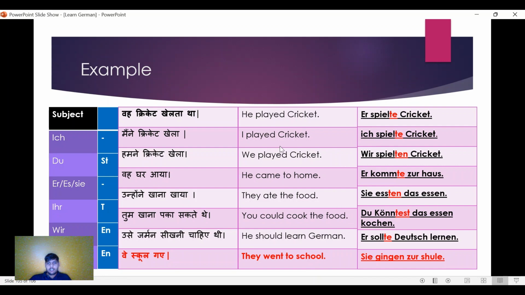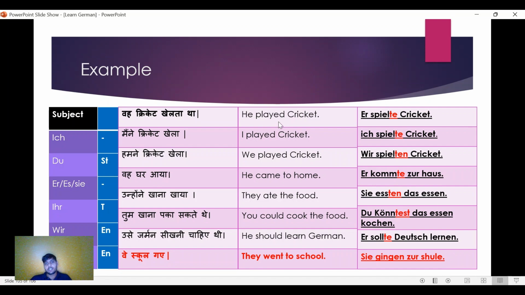So like in English, there are two types of verbs. These whole verbs are regular verbs, and in the last sentences you can see it is the irregular verb. Irregular verb is where we cannot find the same pattern in the whole verb. Like in English, play, played, think, thought.